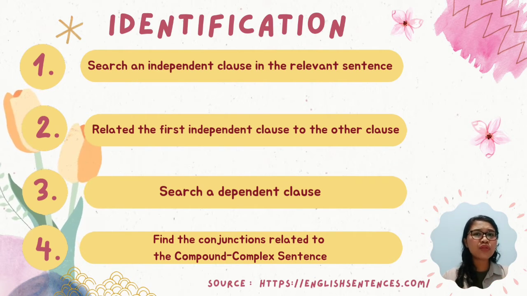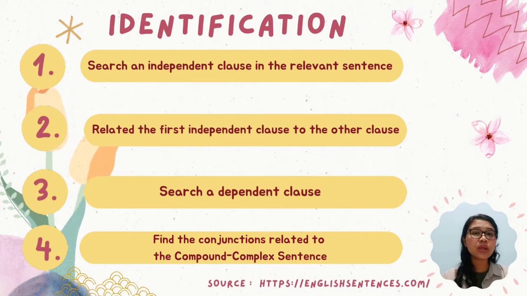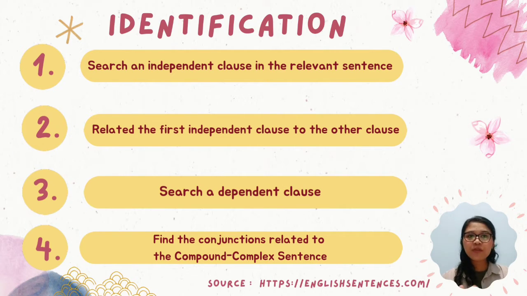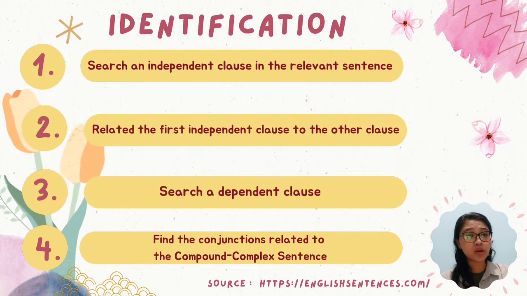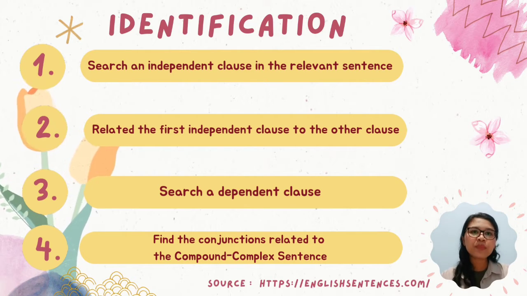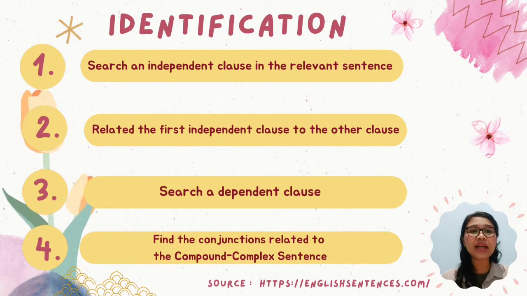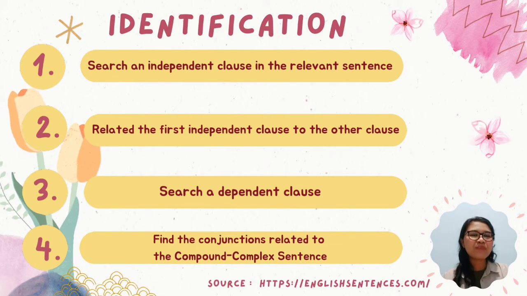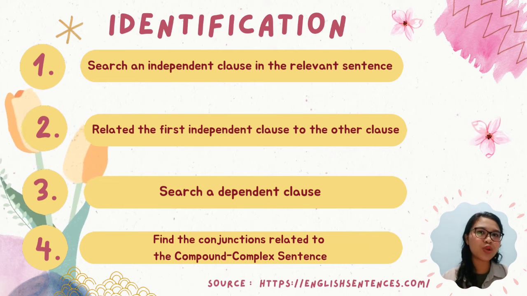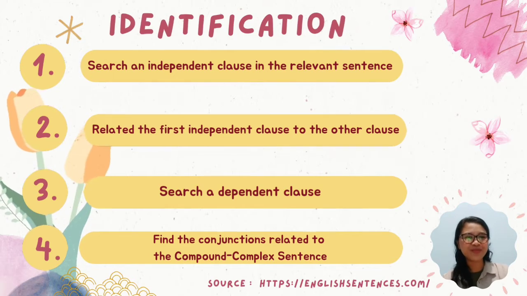So why do we have to ask ourselves about the conjunction in that sentence? Because it is the important point to identify a compound complex sentence. For your information, if two clauses are connected with a coordinating conjunction, as we remember from the acronym FANBOYS, it is called a compound sentence. But if two clauses are connected with a subordinating conjunction, like if, while, though, when, because, and so on, since there are a lot of subordinating conjunctions, it is called a complex sentence. So that is the difference between them.